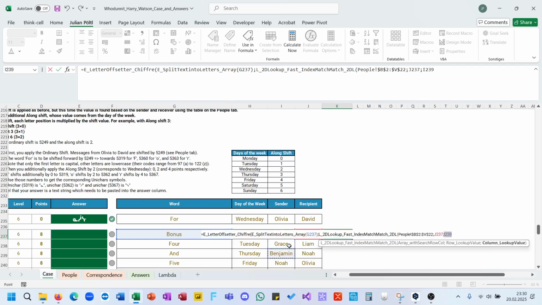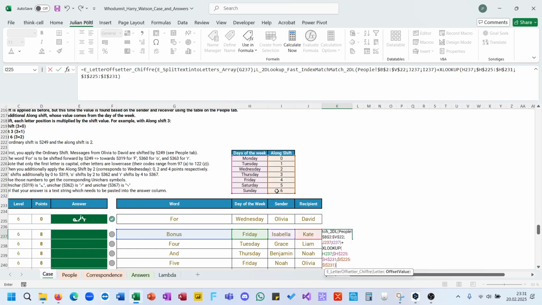Column lookup value is the sender in this case. Now, plus the XLOOKUP of the day in here, returning the long shift, multiplied with sequence len of this, starting from 0.